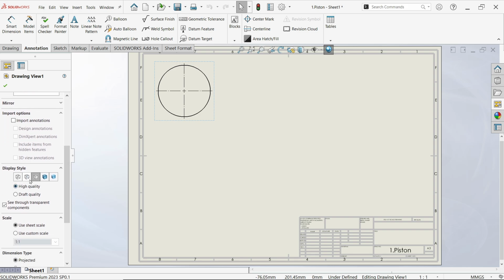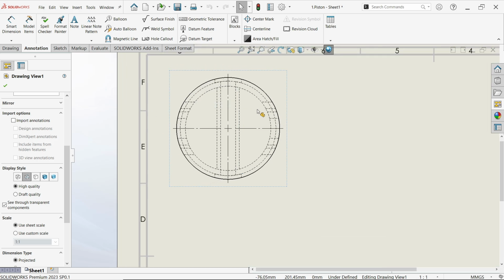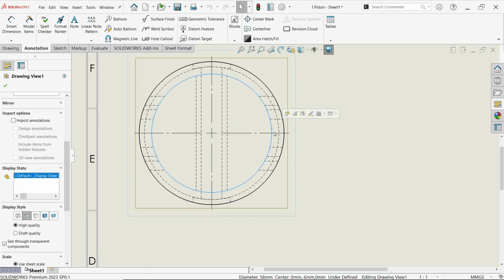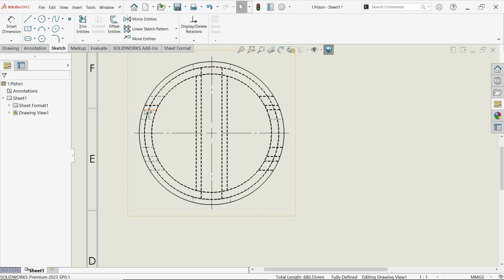Now here I am going to choose this one. Now actually I want to make a shaded view, but before making the shaded view, copy all these lines. Now press and hold shift key and select all these lines. Go to sketch, convert entity.